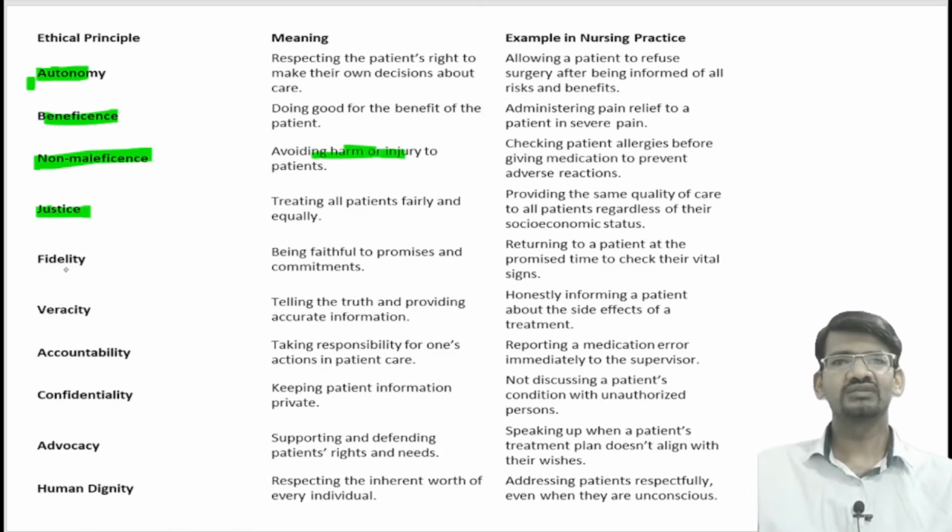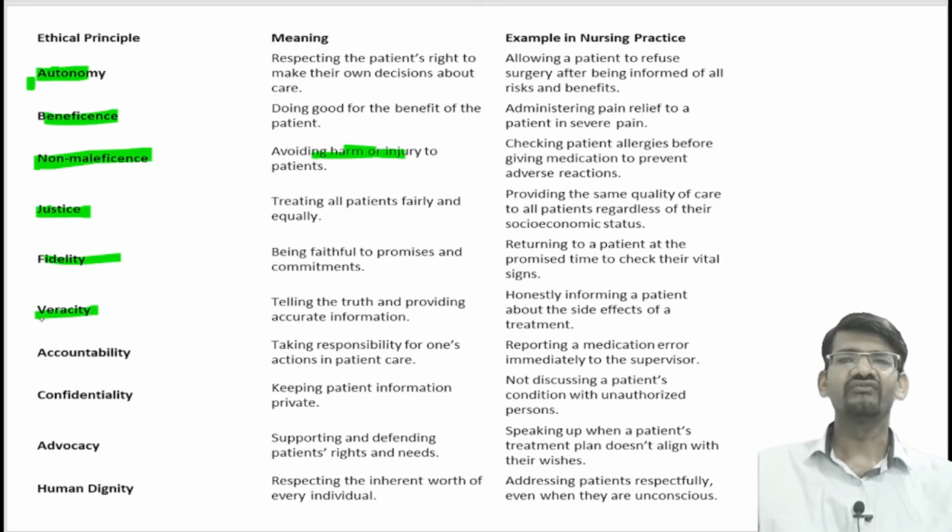And the next ethical principle is justice. Justice means treating all the patients equally and fairly. Based on the need or the emergency requirement, we should treat them equally. And then fidelity means keeping the promises or being committed to the promise. Whatever promises you make to the patient, you should be committed to them.